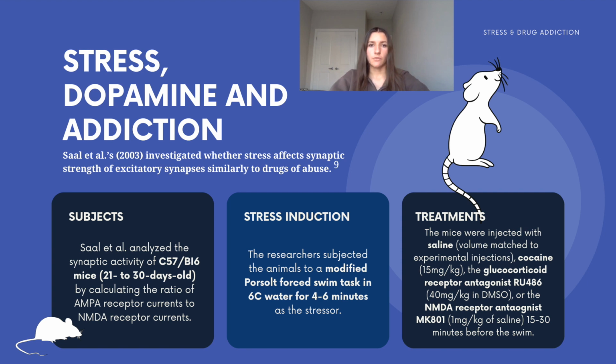This justifiable dose of RU486 was chosen based on previously published findings showing variable efficacy at around 20 to 25 milligrams per kilogram, so this dose was more than sufficient. 24 to 30 hours after the test, the animals were sacrificed and the midbrain slices were prepared. This was done in order to test the synaptic strength, which was measured as the ratio of AMPA receptor currents to that of NMDA receptor currents. There were virtually no differences in the results between the blinded and unblinded experiments, so the results were mixed together.